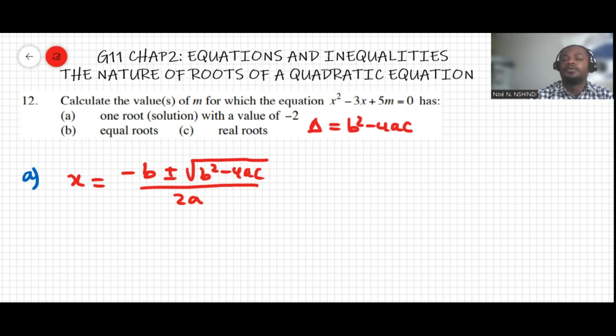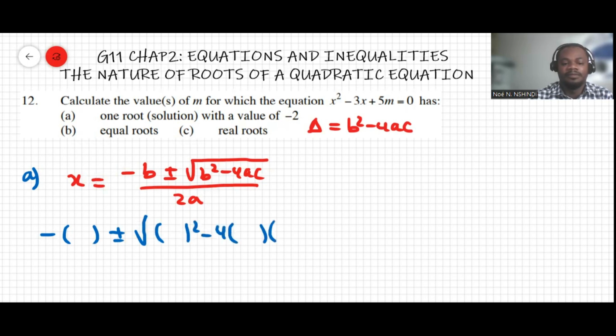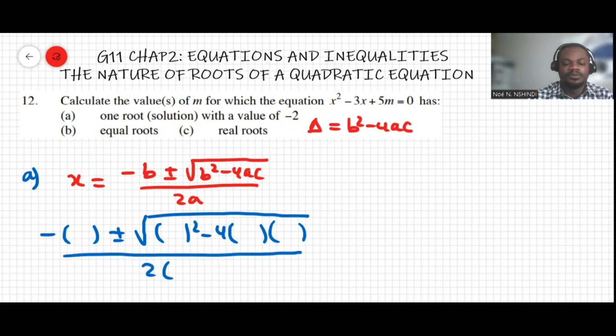Now, if we're looking for the root that's equal to -2, meaning x has to be -2, let's substitute here. It's going to be -b plus or minus the square root of b squared minus 4ac, all over 2a.